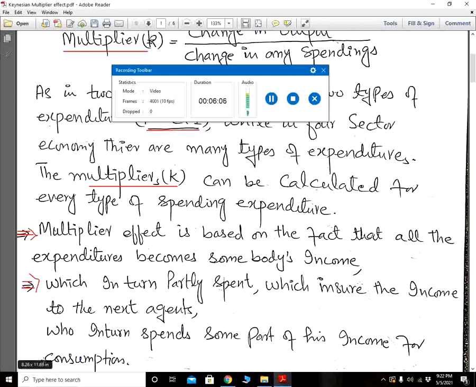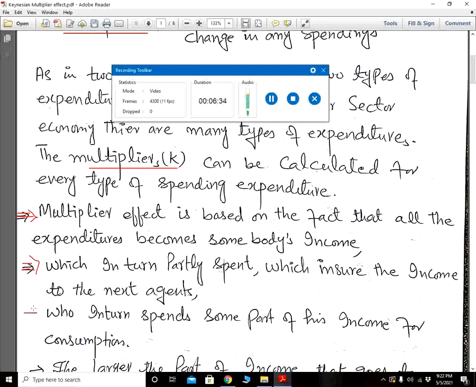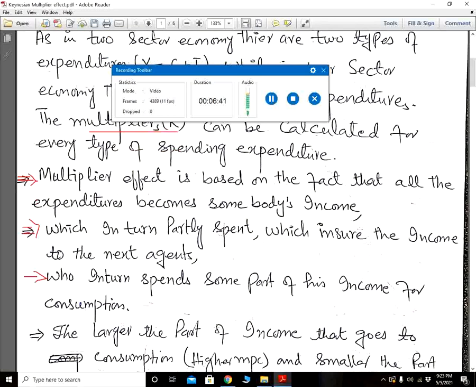The income that becomes of any person is in turn partly spent, which ensures the income of the next agent. The income recipient saves according to his marginal propensity to save, and does consumption expenditure according to his marginal propensity to consume, and what he consumes becomes the income of the next agent, who in turn spends some part of his income for consumption expenditure.